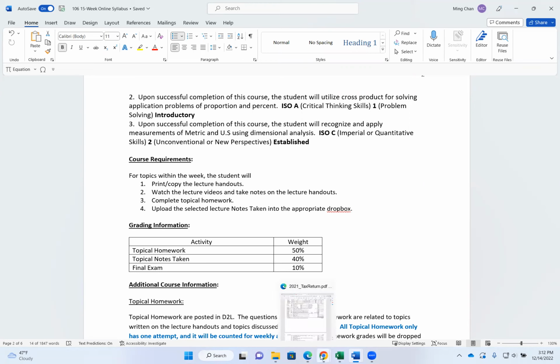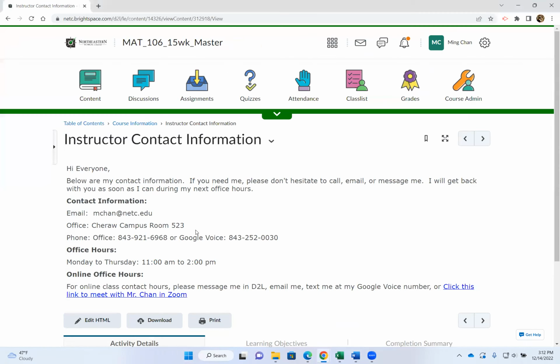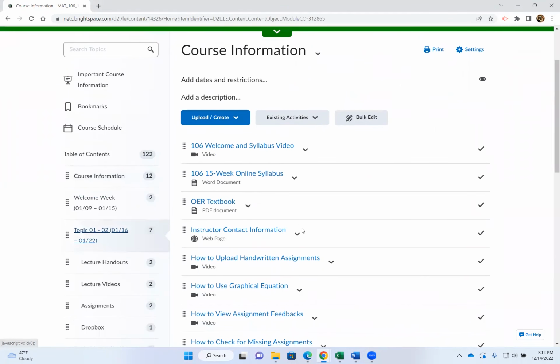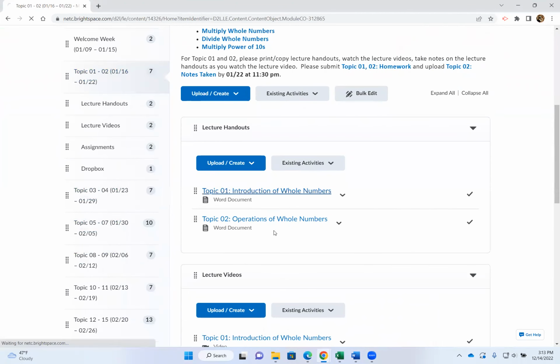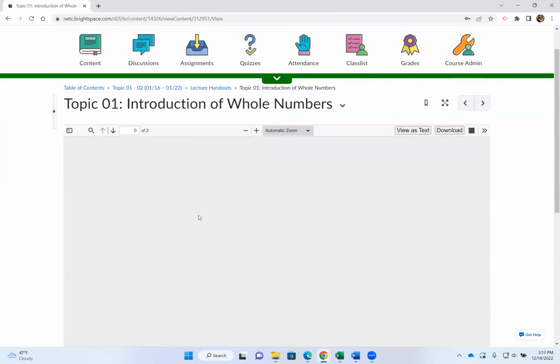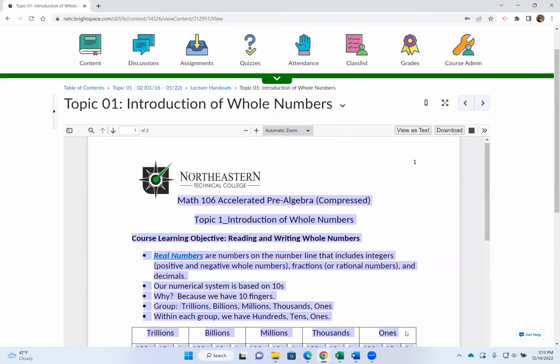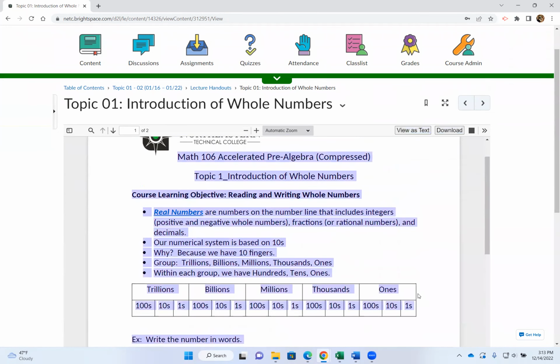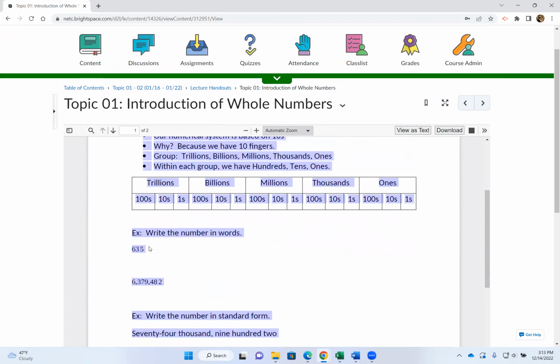Now, what a lot of students do is for the notes they took, they will actually open up the handouts, copy some words, and paste them onto another Word document and then upload that. That is not handwritten, and that is not working out the problem with me. So you're not gonna get full credit for turning in something like that.